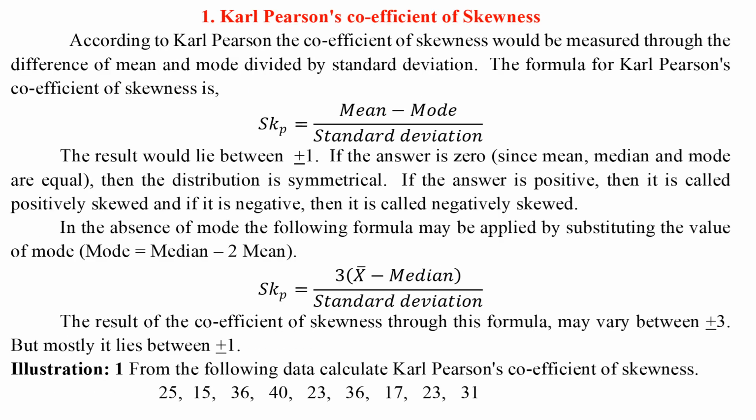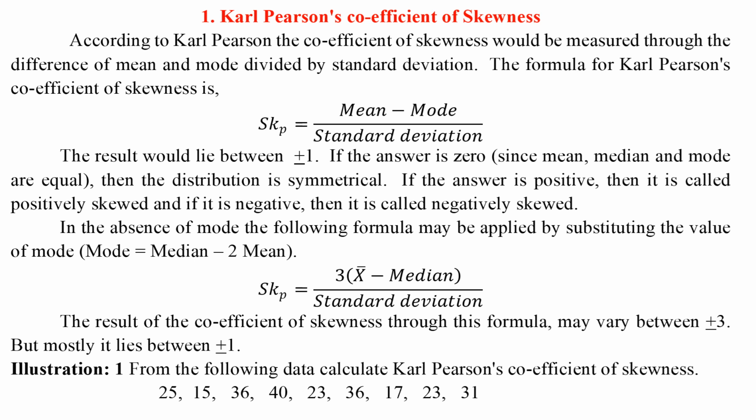According to Karl Pearson, the coefficient of skewness is measured through the difference of mean and mode divided by standard deviation. The formula for Karl Pearson's coefficient of skewness is shown here. The result would lie between ±1. If the answer is 0, since mean, median and mode are equal, then the distribution is symmetrical. If the answer is positive, then it is called positively skewed, and if it is negative, then it is called negatively skewed. In the absence of mode, the following formula may be applied by substituting mode with 3 median minus 2 mean. The result of the coefficient of skewness through this formula may vary between ±3, but mostly it lies between ±1.